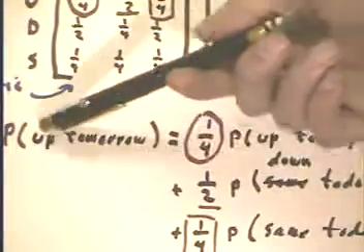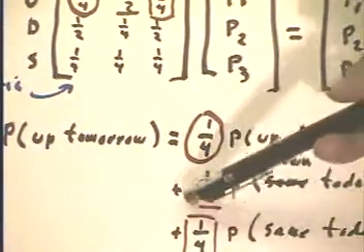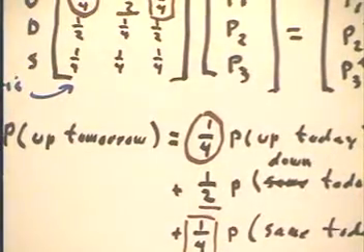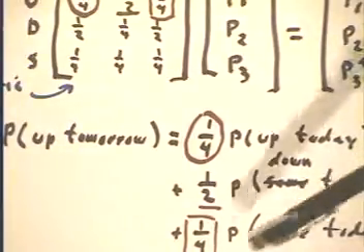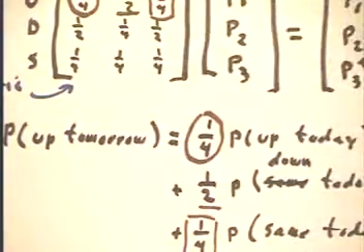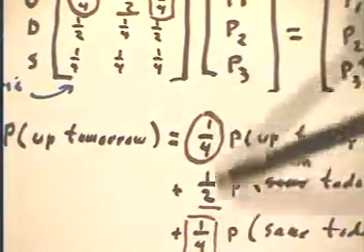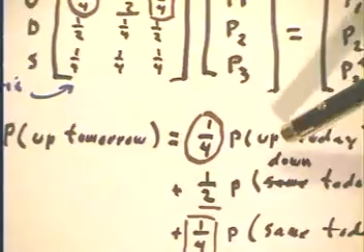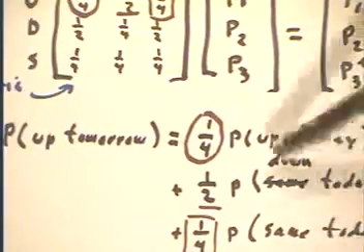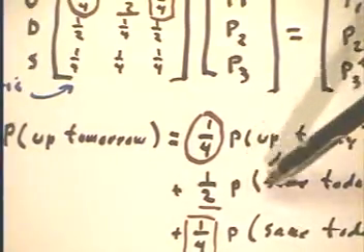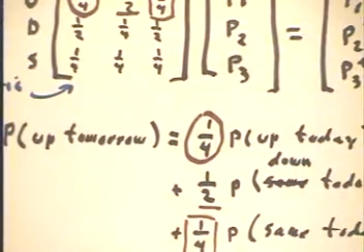We're getting the probability that it's up tomorrow. So we take 1/2 the probability that it's down today. That'll add to the probability that it's up tomorrow. If it's the same today, there's a 1/4 probability that it'll be up tomorrow. So when we add these three together, if we don't know for sure whether it's up, down, or the same today, all we have is probabilities of being up, down, or the same today.